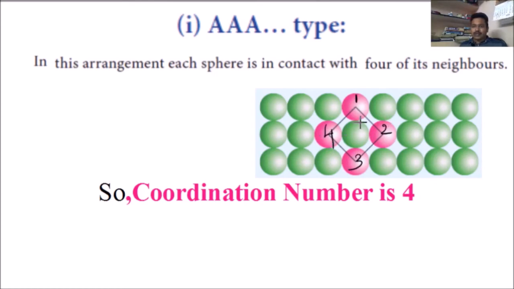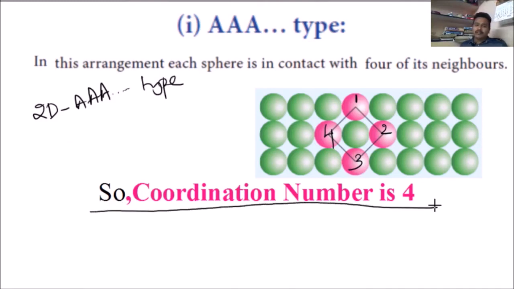So the coordination number of any atom in a two dimensional AAA type close packing is 4, because it is in contact with four other atoms. That is why the coordination number is 4. This is the first type we studied, the AAA type.